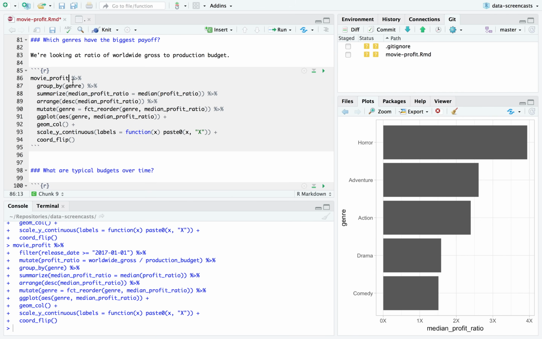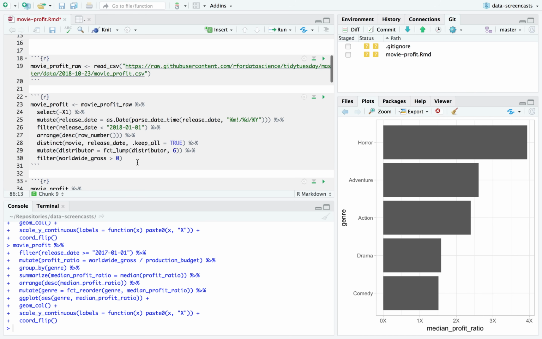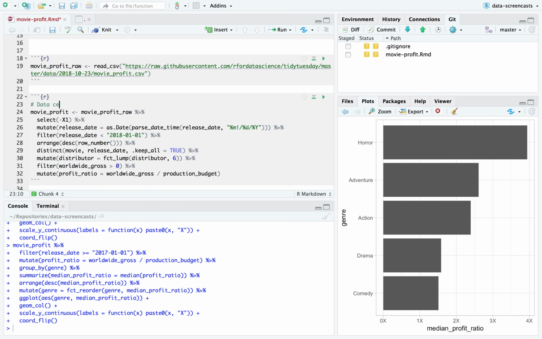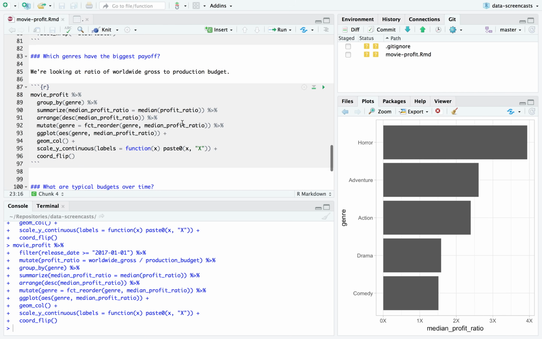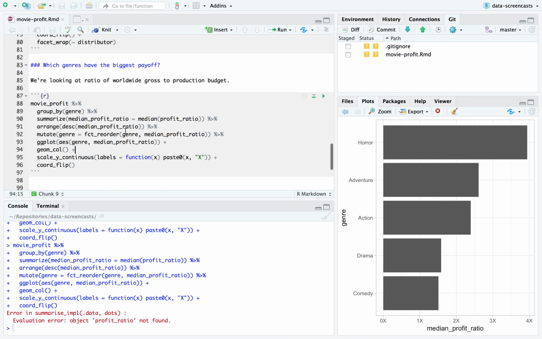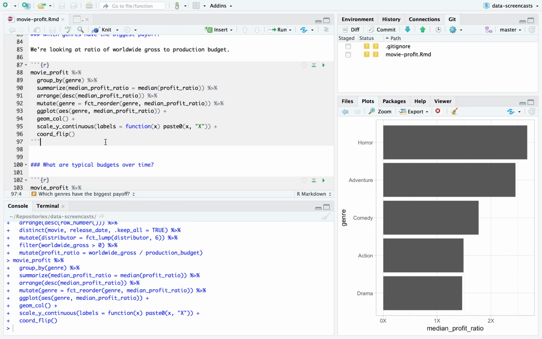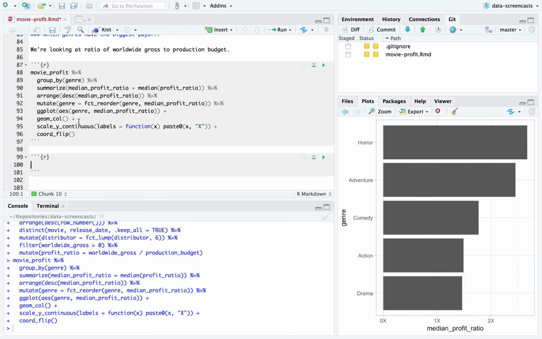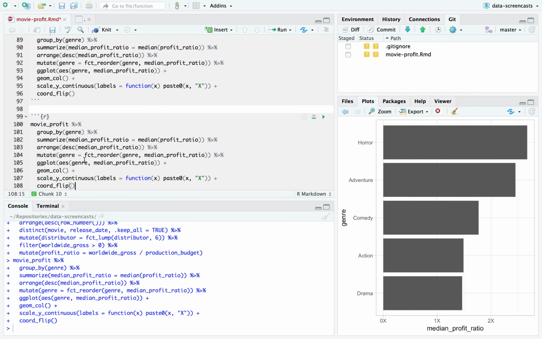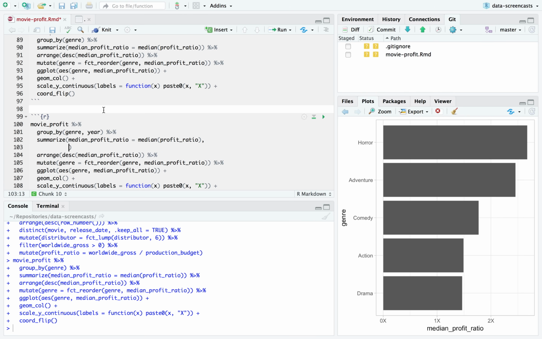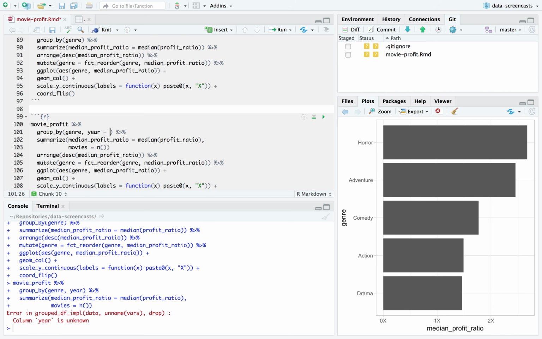I'm even going to promote the profit ratio up to my original data cleaning. And I need to run the data cleaning step. If I want to see if this changed over time, I could group, instead of grouping by genre, I could group by genre and year. And I know as soon as I do this, it's not going to work for every year. What I would do is change this to genre and year and include the number of movies in each year. I need to define year as a lubridate function, year of release date.